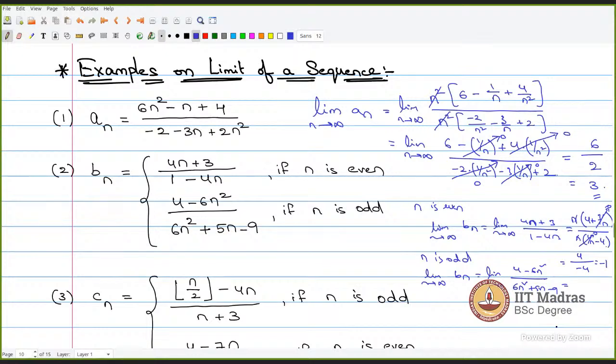So numerator you will get minus 6, denominator you will get 6. We are getting minus 1 again. So in these cases, if you get the same value for both cases, when n is even you are getting minus 1, when n is odd you are getting minus 1, in that particular case the limit exists. What we say is the limit of bn exists, and the value of the limit is minus 1.